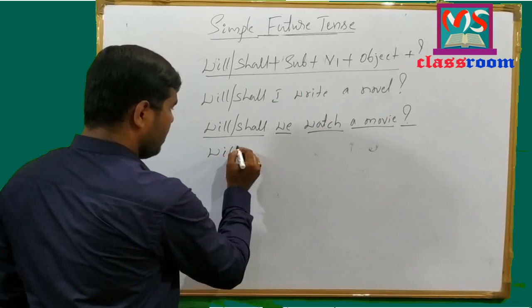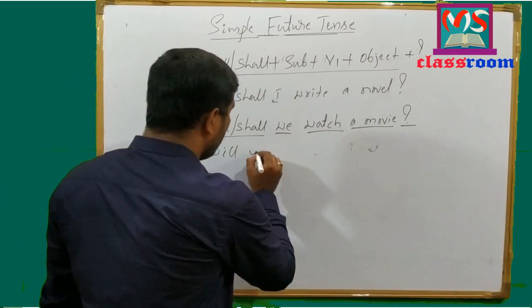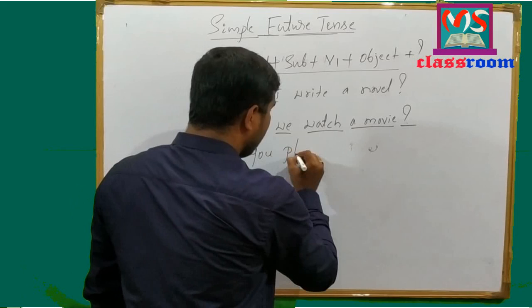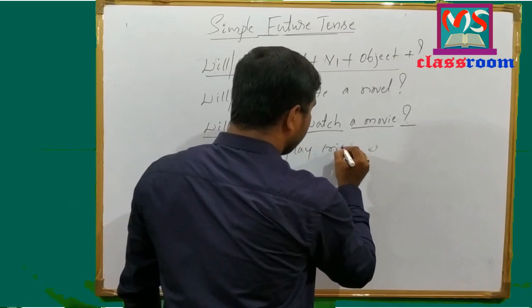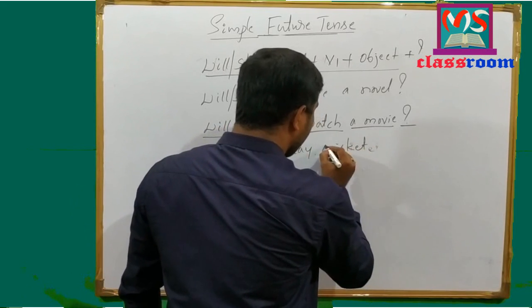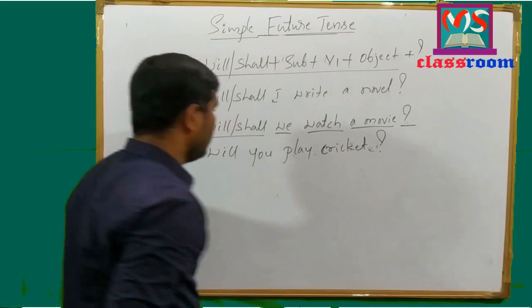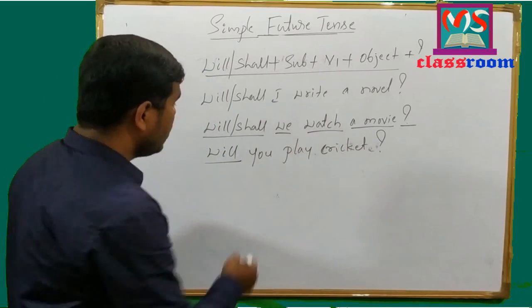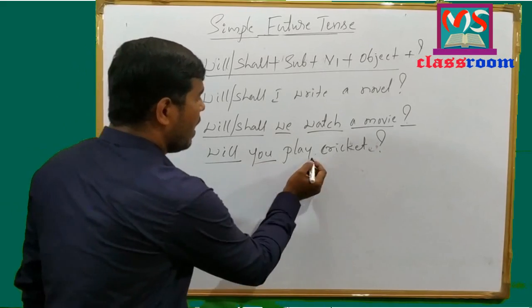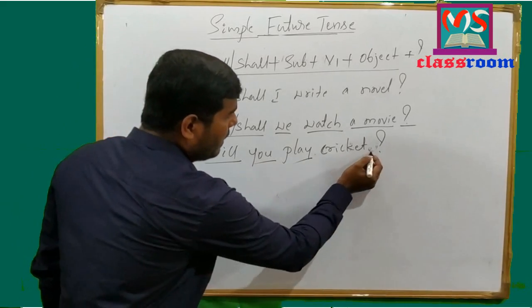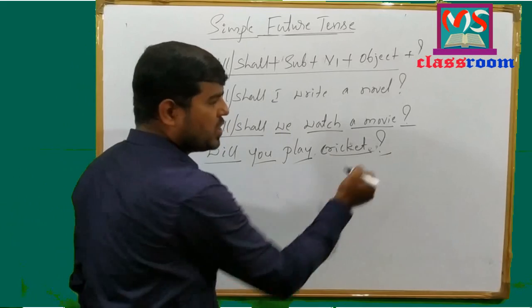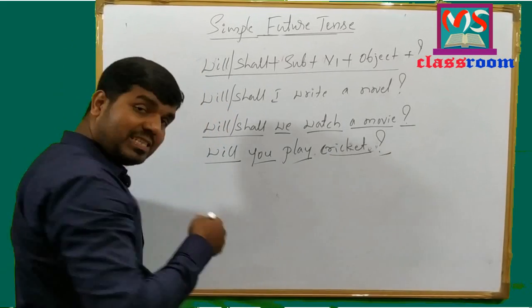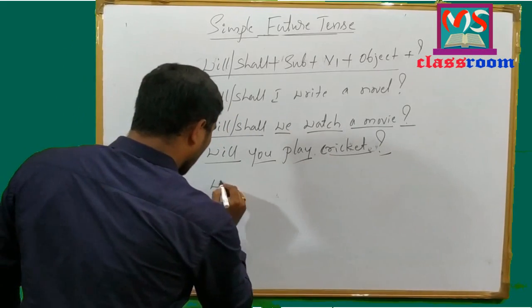Move to the next example. Will you play cricket? And question mark. Here will is modal auxiliary, you is second person, and play is verb, and cricket is object, and question mark. And move to the next example now.